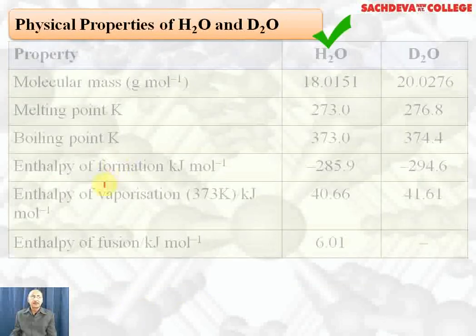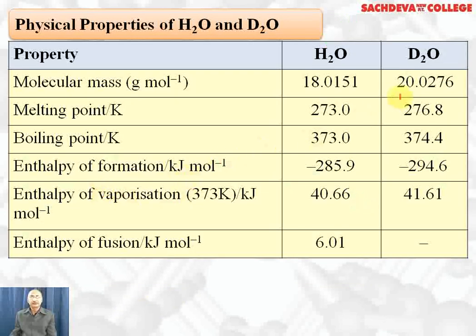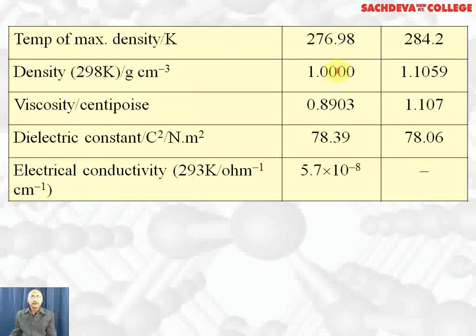Physical properties of water and D2O. Molecular mass of D2O is 20, ordinary water is 18. Melting point 273, heavy water 276.8. Boiling point of D2O is higher. And even enthalpy of formation of D2O is lower, enthalpy of vaporization is higher, enthalpy of fusion for ordinary water is 6.01 and value for D2O is higher. Temperature of maximum density is 276.98, that is around 4 degrees centigrade for ordinary water and 11.2 degrees centigrade for heavy water.